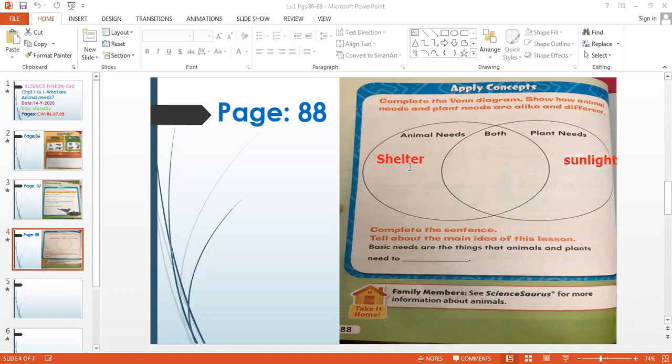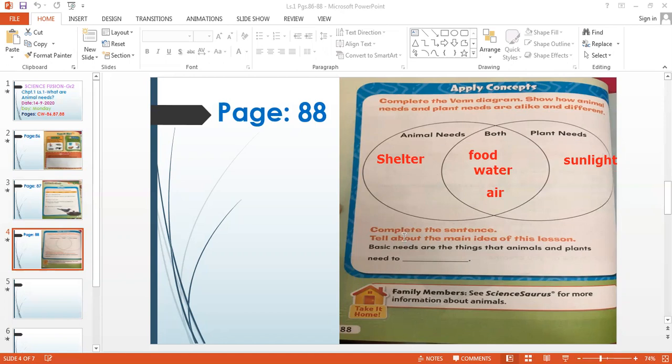Now what do both of them need? Let's see. Which are the 4 basic needs? They need food, then they need water, and they need air. So both animals and plants need food, water, and air. So these are the basic needs of animals and plants.